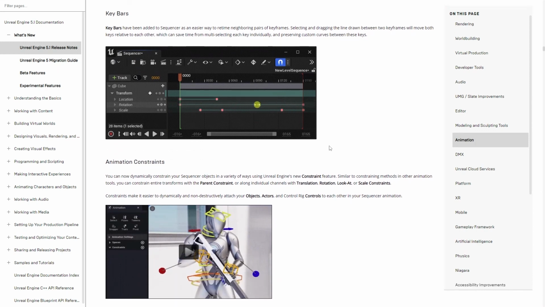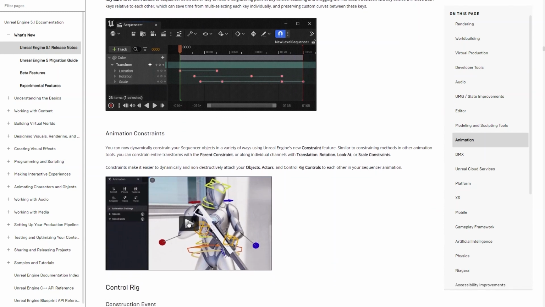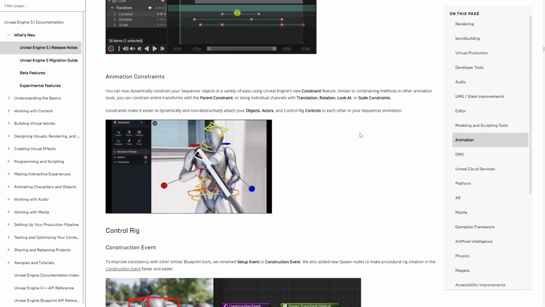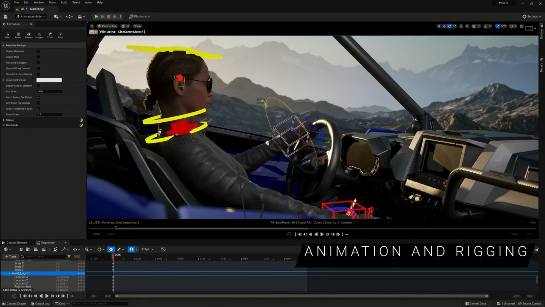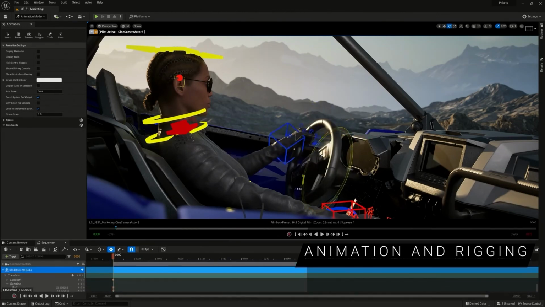We did get a couple of improvements in here, but very importantly, we did get animation constraints. This is the ability to constrain, while animating in Sequencer, certain elements of an animated mesh to different elements of a different mesh or the same mesh, creating cinematics on a level or whatever you would like to animate and constrain to a different object. Just like in the example, you're going to be able to snap the hands to the weapon easily without having to do complex setup in the animation graph or whatever that would be. Super fun thing, and I saw many examples even in the previews from Unreal's team on usage of this. Hype for this thing. Cinematic creators and movie makers are going to love this.